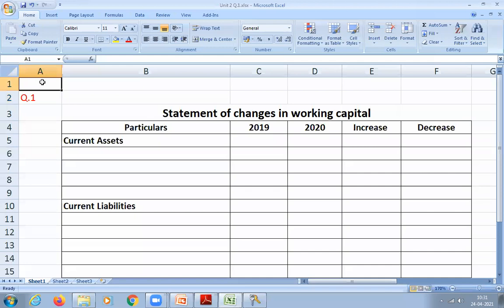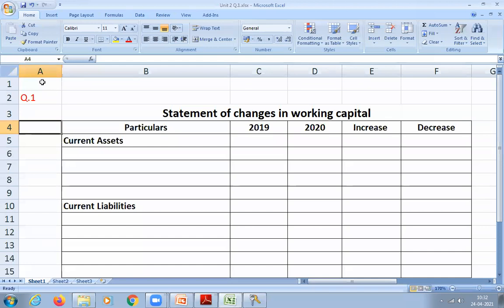When we prepare the fund flow statement, I'll tell you that. Adjustments you have to consider, whether current or non-current, in the fund flow statement. But when you're preparing the statement of changes in working capital, only current assets and current liabilities. Clear? Okay, we'll start.